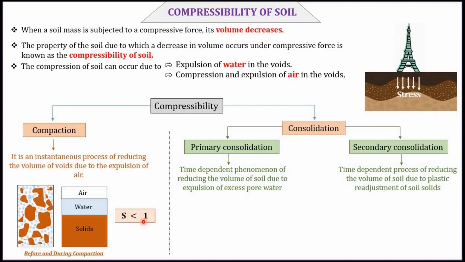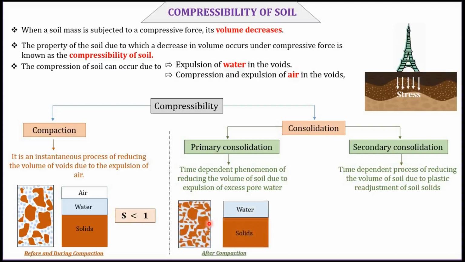This graphical presentation shows the exact idea about compaction and consolidation. Before and during compaction, the soil sample is considered a three-phase system. It has solids, water and air. Soil voids are filled with air, so the degree of saturation is less than 1. So before and after compaction, the degree of saturation of the soil is less than 1. During compaction, the expulsion of air will happen. That means we are removing the air from the soil. So after compaction, soil is converted into a two-phase system. It consists of solids and water.